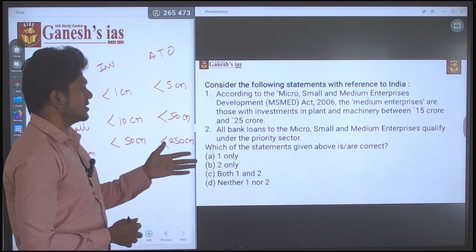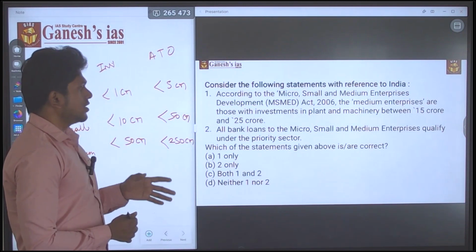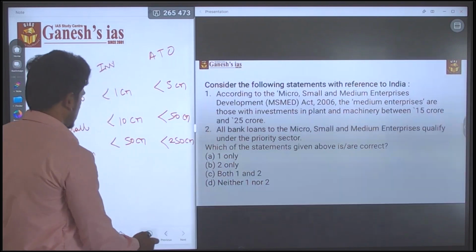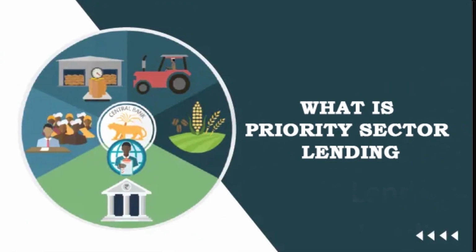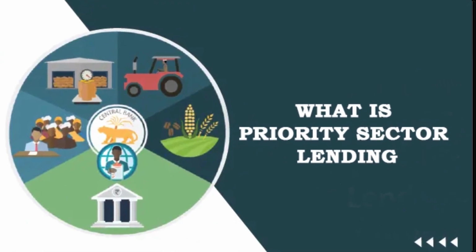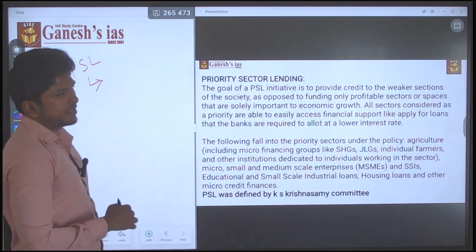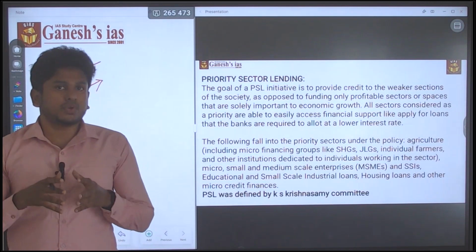Then the second statement: all bank loans to the MSME qualify under the priority sector. This is the major thing, so you have to know what priority sector lending is. First of all, why priority sector lending? Usually banks run on the profit motive.